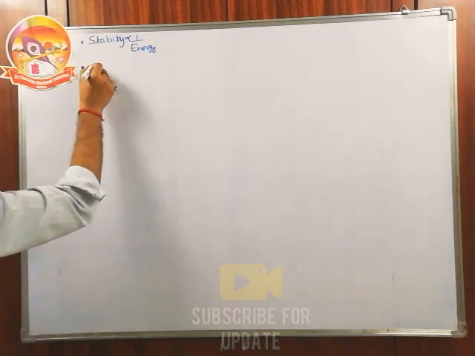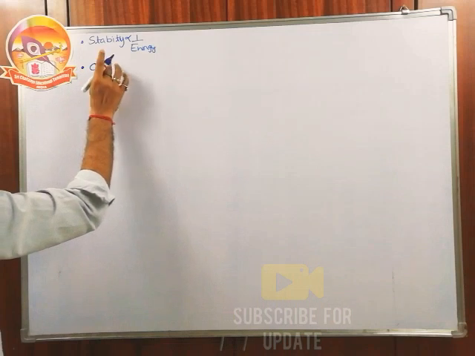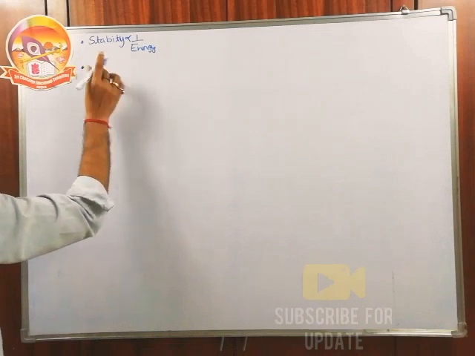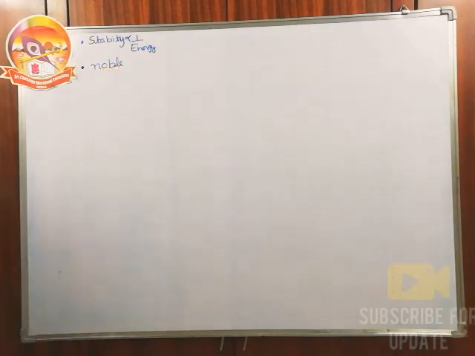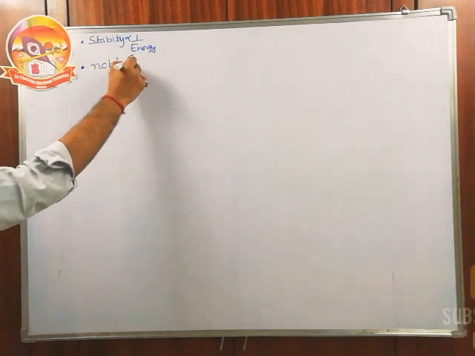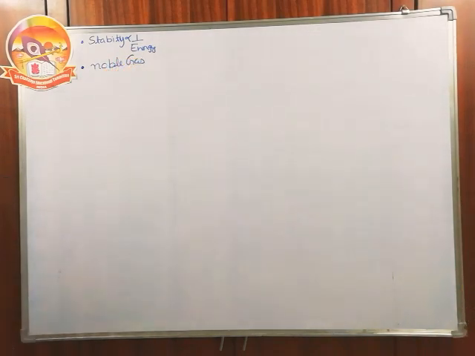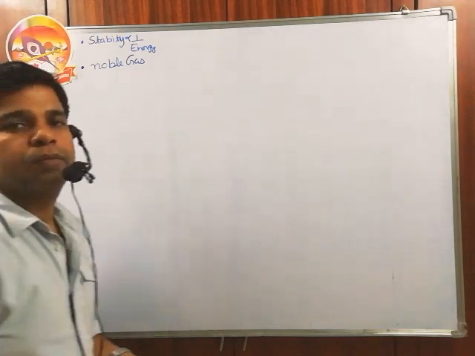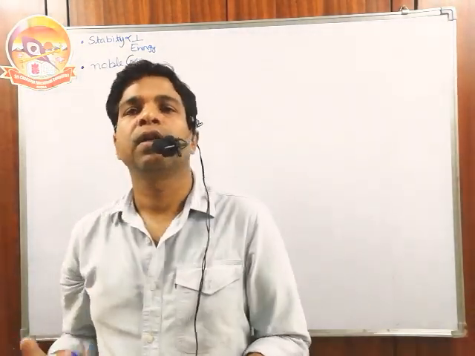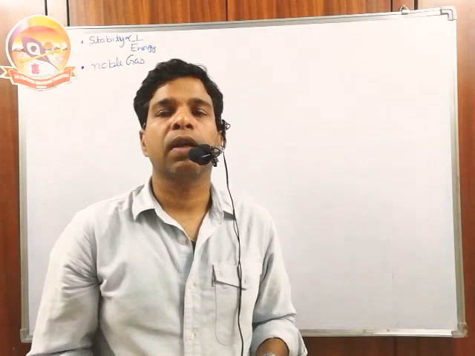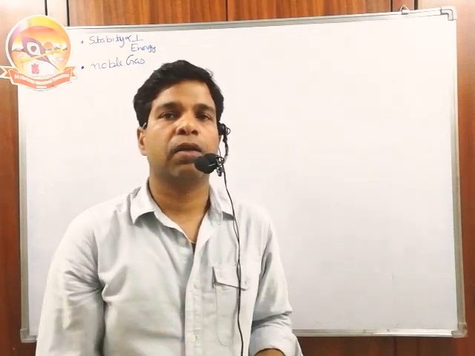The second point is that all atoms want to have the electronic configuration of a noble gas, because noble gases are unreactive. To have the electronic configuration like a noble gas, atoms can lose electrons, gain electrons, transfer electrons, or share electrons.